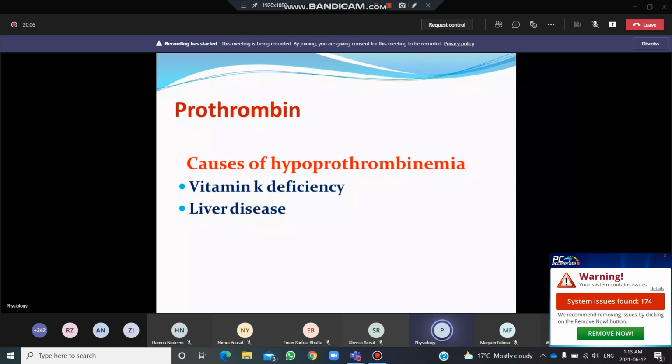Now, what may be the causes of hypoprothrombinemia? If the concentration of prothrombin is less, then the tendency of the formation of the blood clot will also be less, and there will be bleeding tendency in the body. So what causes the prothrombin concentration to be less in the blood? Number one is vitamin K deficiency, and the other is liver disease.